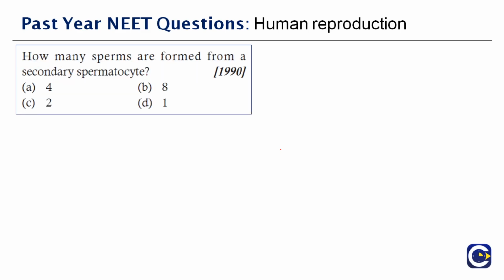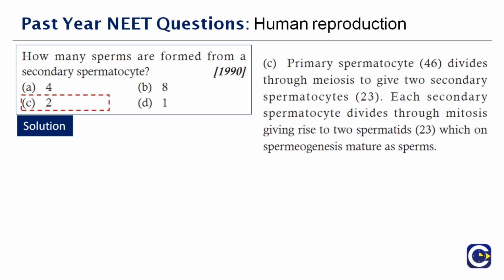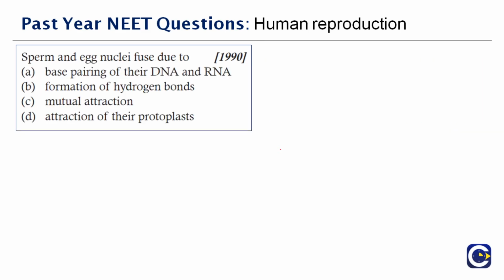Next question here. How many sperms are formed from a secondary spermatocyte? What do you think the answer is? It is 2. Primary spermatocyte 46 divides through meiosis to give 2 secondary spermatocytes, which is 23. Each secondary spermatocyte divides through mitosis, giving rise to 2 spermatids, which on spermiogenesis mature as sperms. Therefore, the right answer is option C, 2.